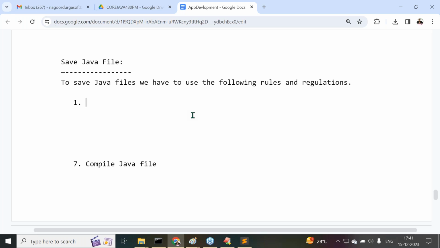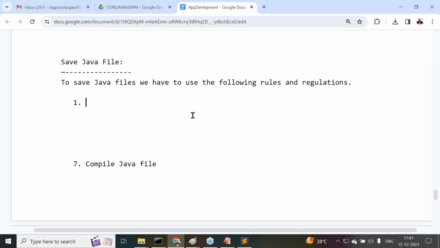For example, if no element is public in the present Java file, then we can save the Java file with any name. It is possible to save the Java file with any name, maybe abc.java or xyz.java. We can use any name if no element is public in the present Java file.